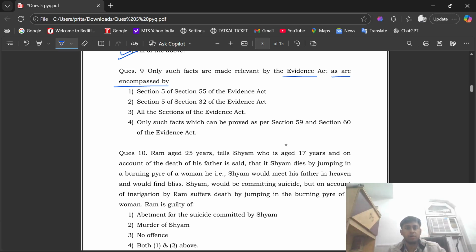This is not off. This is two. Section 5 to Section 55 of Indian Evidence Act. This talks about relevancy of evidence, the relevancy of facts as an evidence. So the right option is option number one, that is Section 5 to Section 55 of Indian Evidence Act.